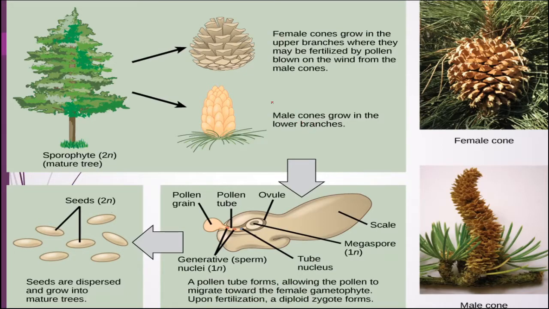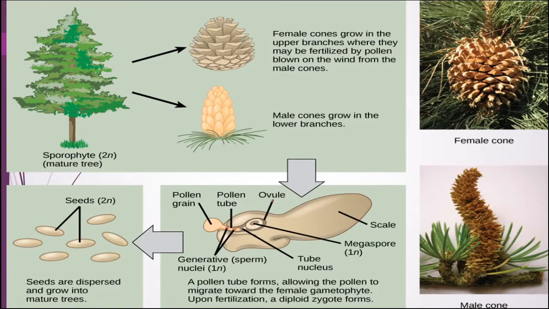These microspores will enter into the archegonia and fertilize the egg, and after the fertilization, here we can see in this diagram how the male grains, pollen grains, will enter here. It will give rise to the pollen tube, and the sperms or the male gametes are released here.